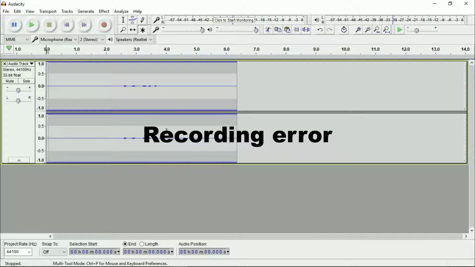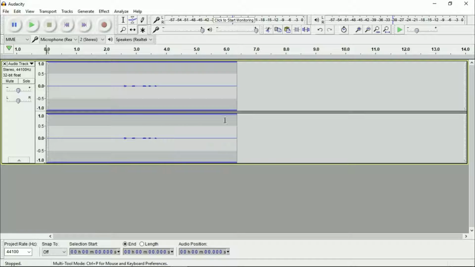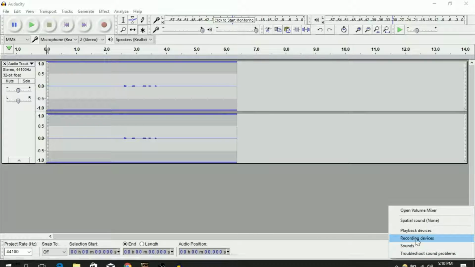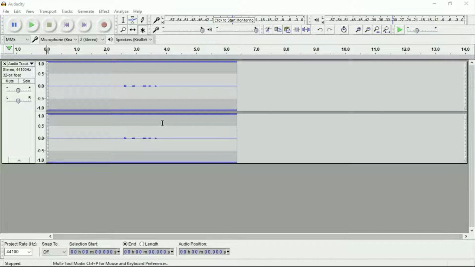Tutorial. Today I'm going to show you how to make your bad microphone sound good. So first of all, go to the start bar and then click on the speaker icon, right click on it and then click on recording devices.